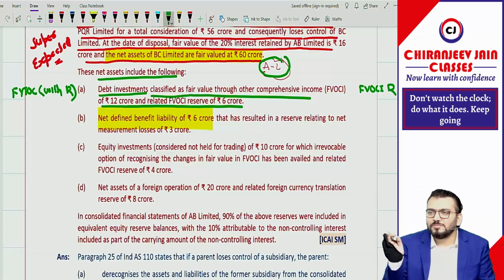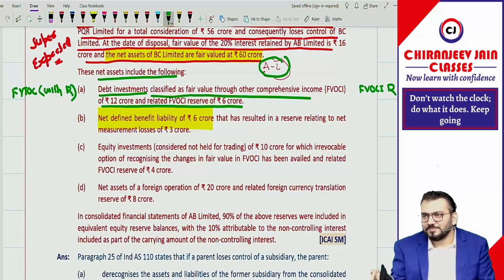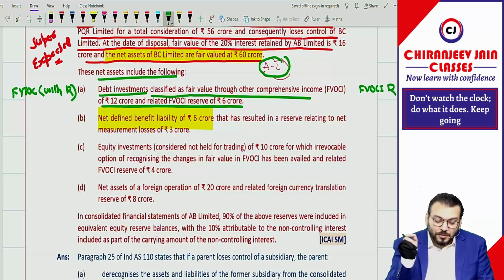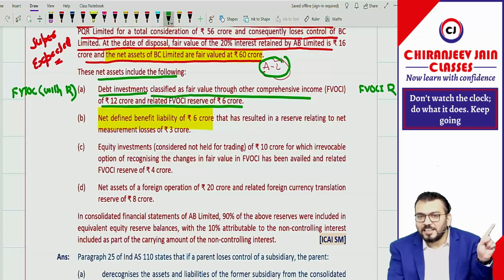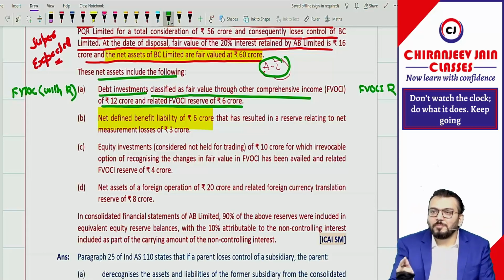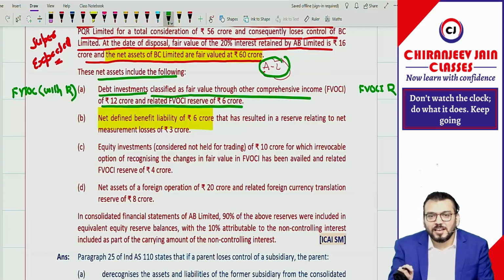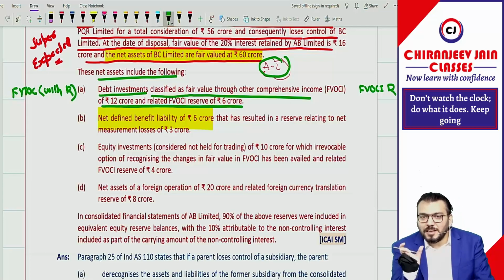Look here. When I am saying something, you are writing. Face to face. What I am saying, just try to understand net defined benefit liability. It means in Ind AS 19 we have done defined benefit obligation and plan asset. Defined benefit obligation minus plan asset is net defined benefit liability.